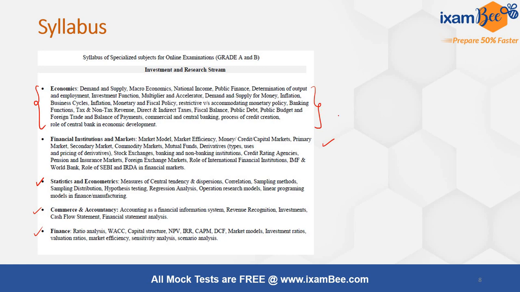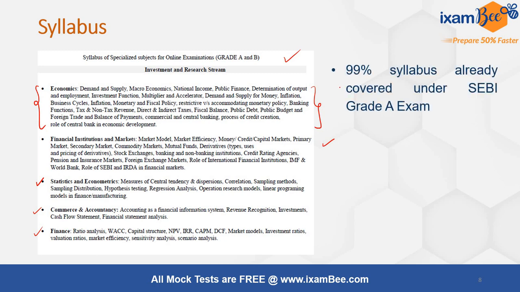If you had plans of writing the SEBI grade A examination, then you should definitely fill the NPS Trust form, because the syllabus is almost 99% similar to the SEBI grade A examination.